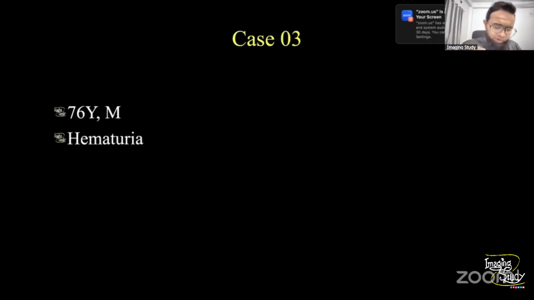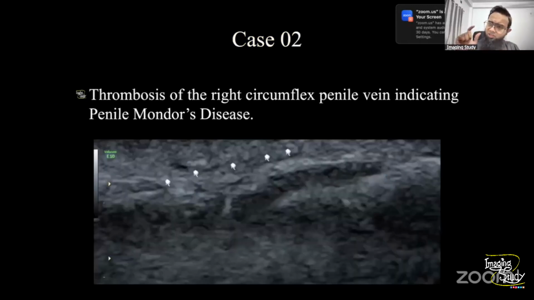Okay, so whenever the patient comes to you with a history of trauma, or during sexual intercourse or after sexual intercourse, severe pain in the penis, you should be a little bit careful. It may not be always the penile trauma. You may get the penile venous thrombosis.